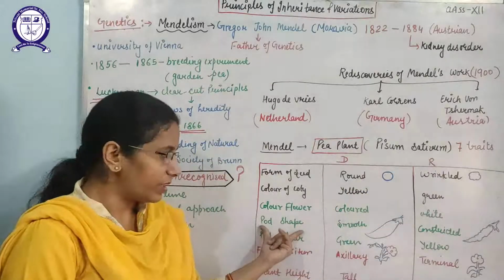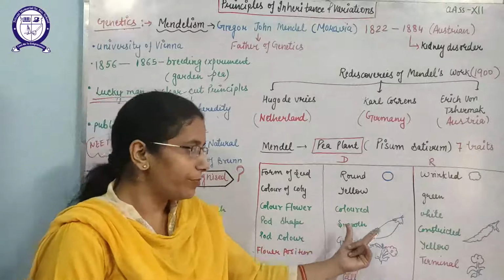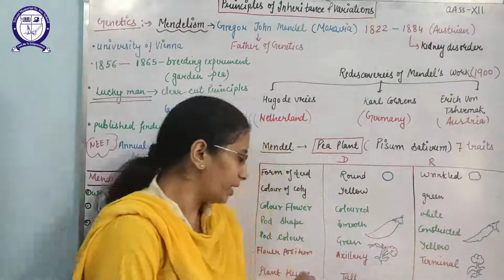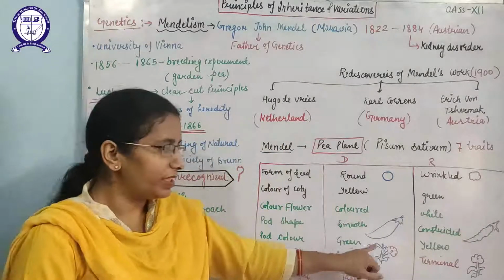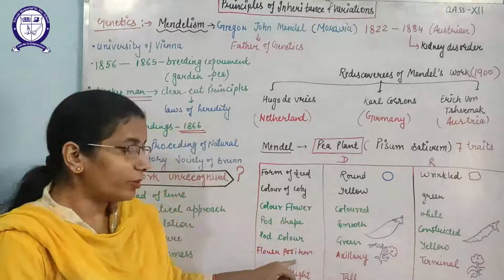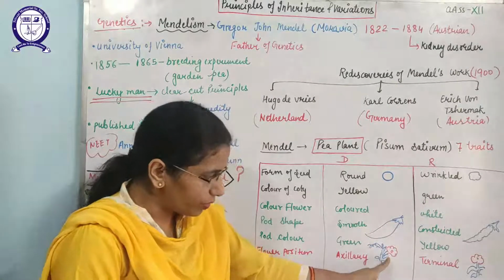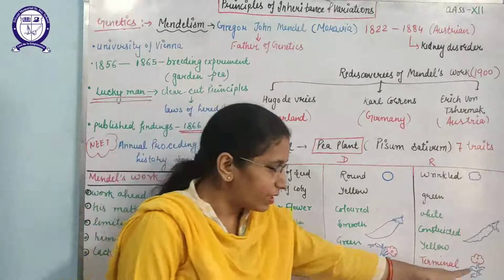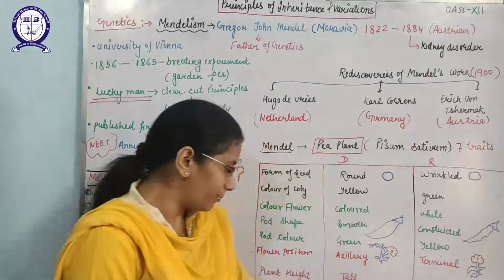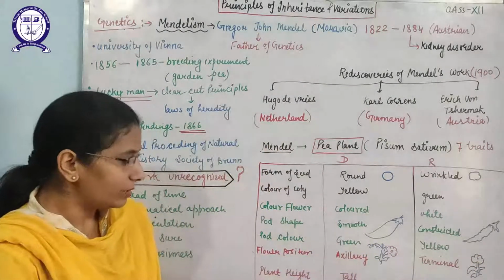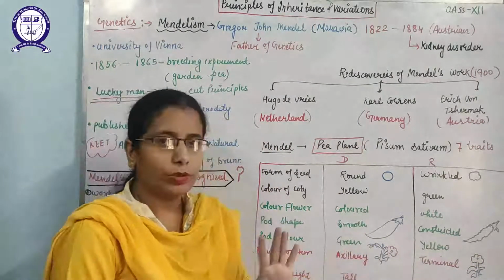Pod shape can be smooth or inflated or constricted. I have drawn it here. Pod color may be green or yellow. Flower position: flowers can arise in the axial position of the branch or on the terminal part of the plant. And plant height may be tall or dwarf.